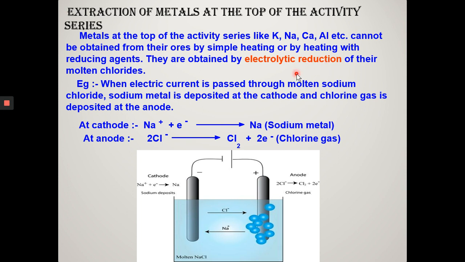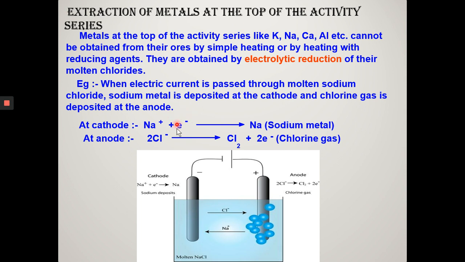Now you can see the example here, electrolysis of molten NaCl. When electricity is passed through sodium chloride melt, that is fused state, sodium ions go to the cathode, whereas chloride ions will move to the anode. So what reaction is taking place at the cathode?